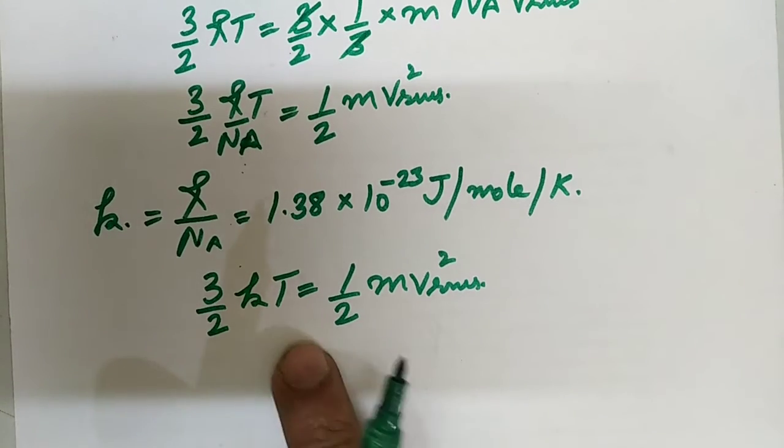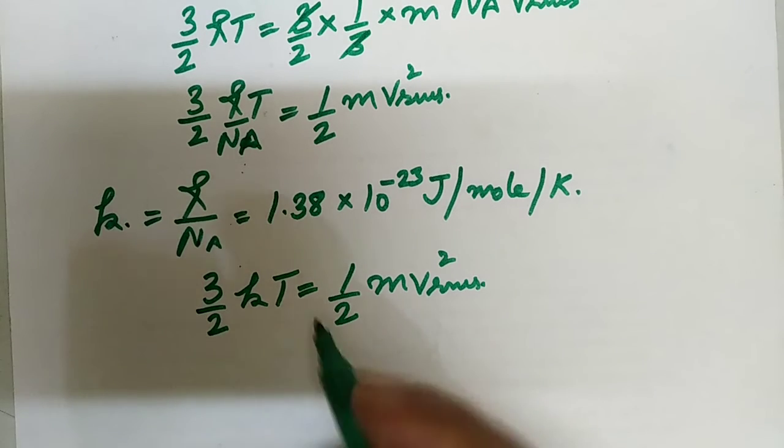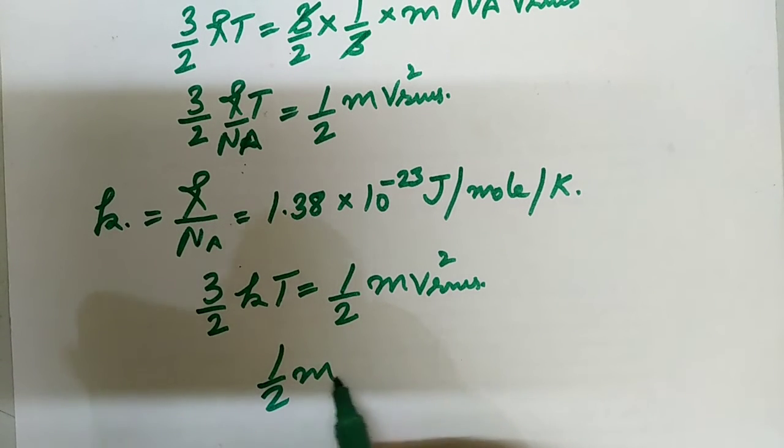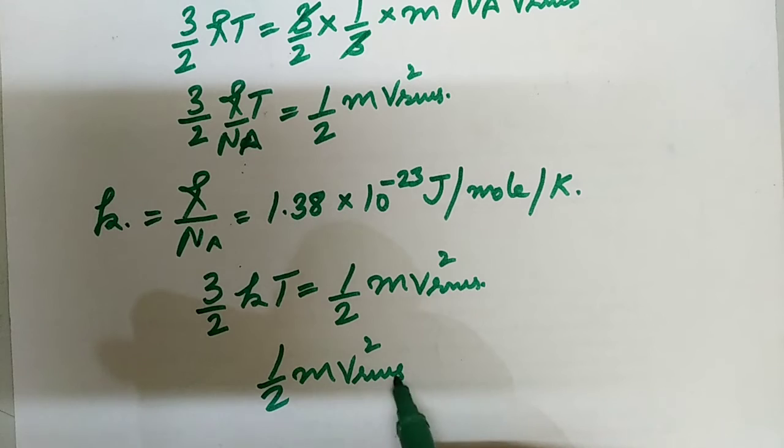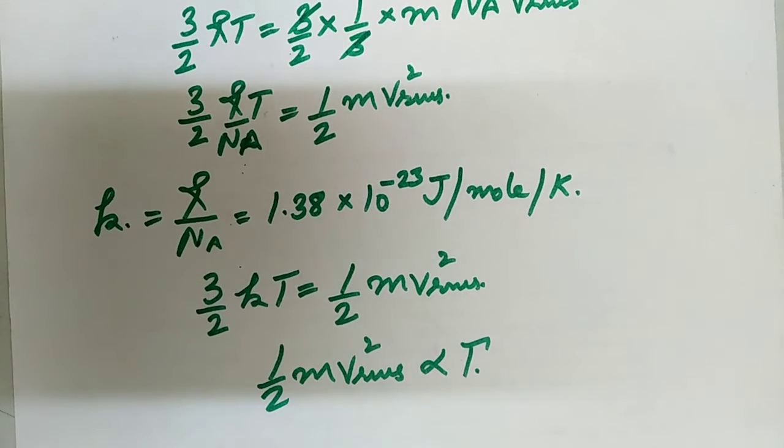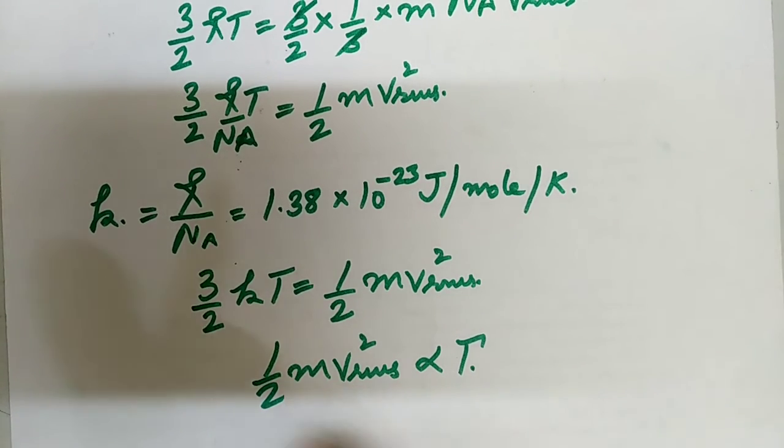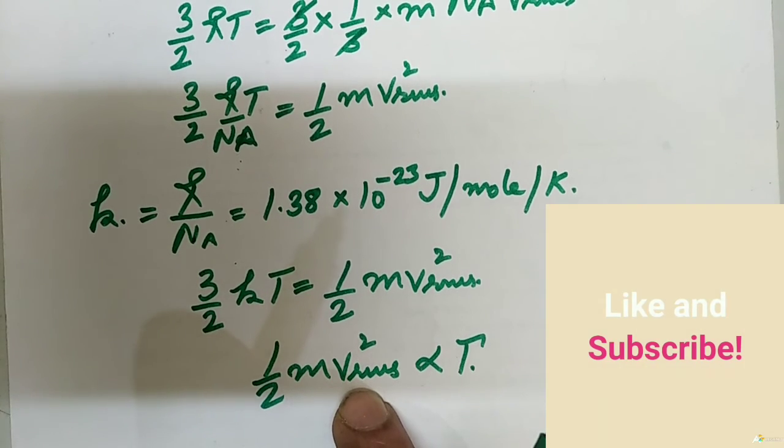So from this equation it is clear that if k is constant, half m v square RMS is directly proportional to T, that is the temperature. Thus the temperature of the gas is directly proportional to the average kinetic energy of a molecule of the gas.